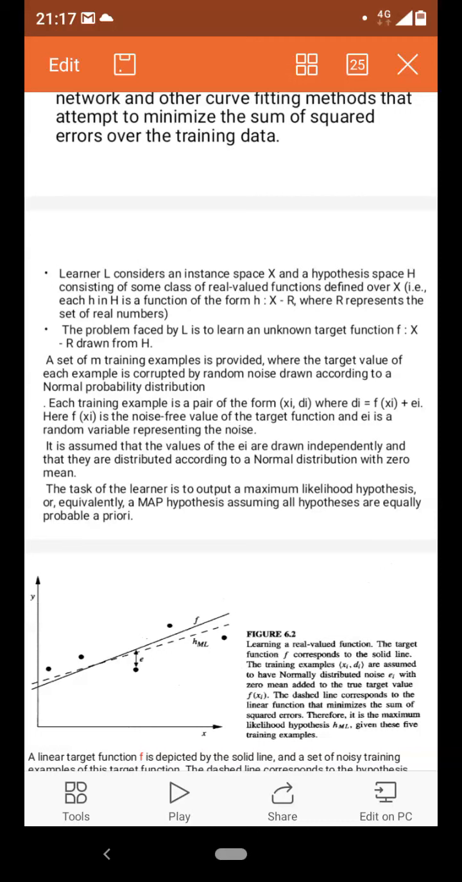So the output value, whether the output is 0 or 1, yes or no, may be corrupted by random noise, because I am not sure whether it has been observed correctly. The examples have been observed for the past 10 years or past 1 week or past 1 month. While doing observation, we might have missed something, and some wrong values have been entered in the output. So here it is mentioned: a set of m training examples is provided where the target value of each example is corrupted by randomness. I am not saying that all the values are corrupted, but the error is randomly distributed. The randomness follows the pattern of normal distribution.